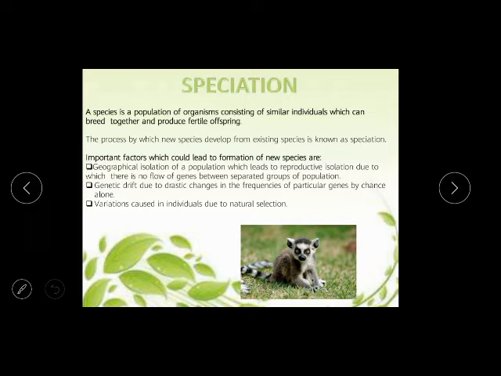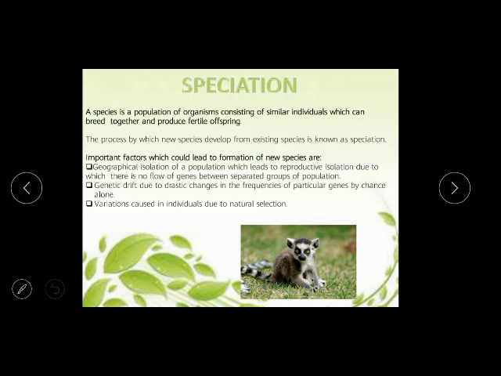Genetic drift. Number two, you see, genetic drift is a drastic change in the frequencies of a particular gene by chance alone. What will happen? Some genetic drift, some genetic change will be there, which will lead to a drastic change in the frequencies of a particular gene, by chance alone. Variation caused in individuals due to natural selection.